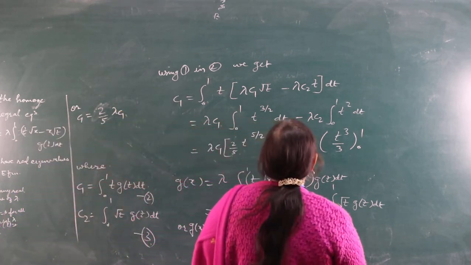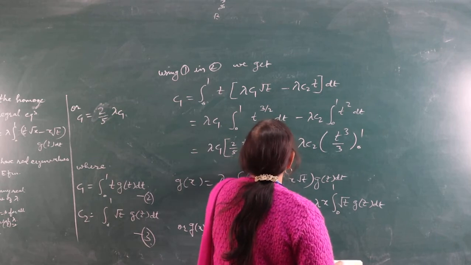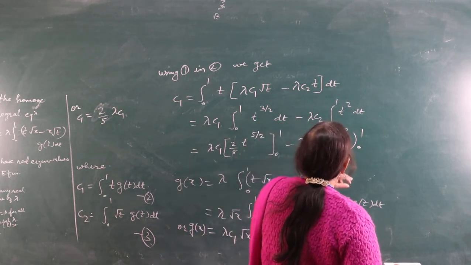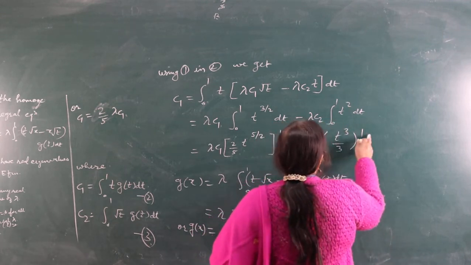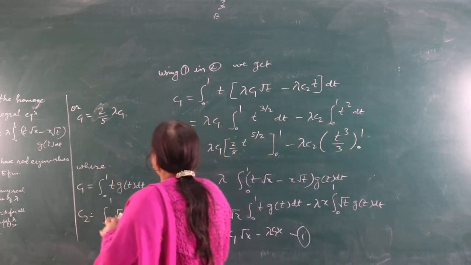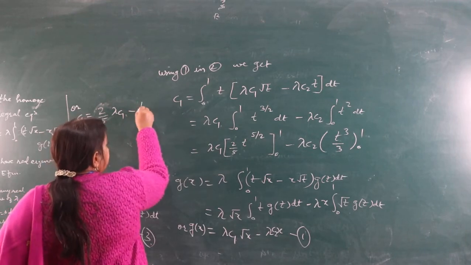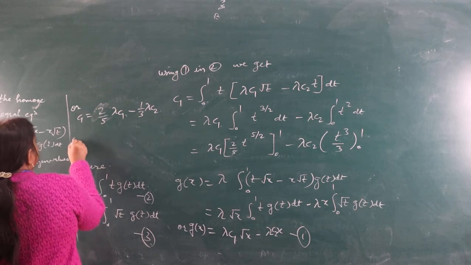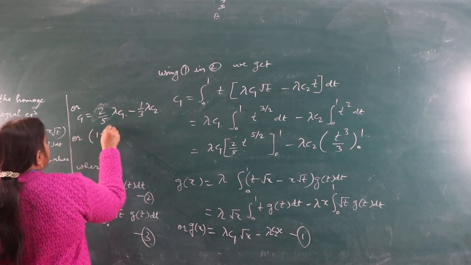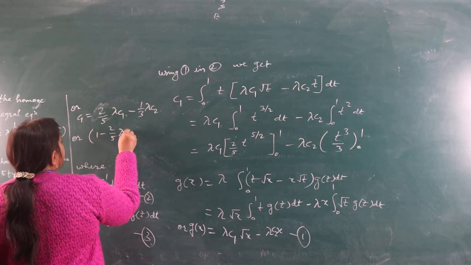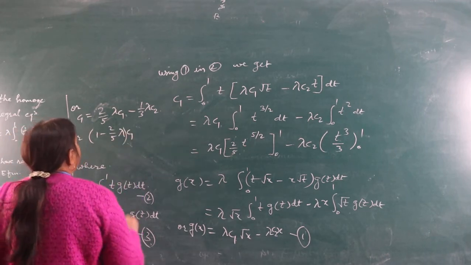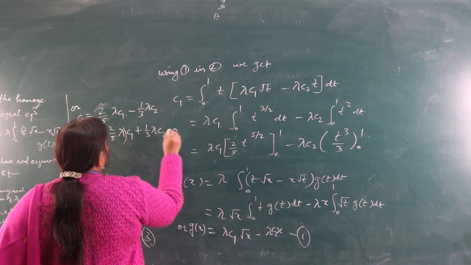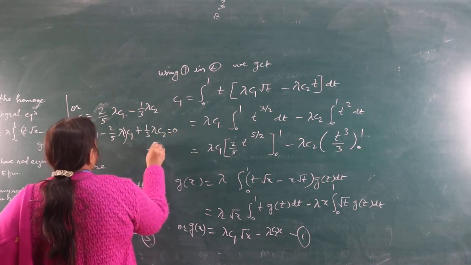and when t = 0, this will be 0, and here when t = 1, this will be −1/3 λ c2, or (1 − 2/5 λ) c1 + 1/3 λ c2 = 0, fourth equation.